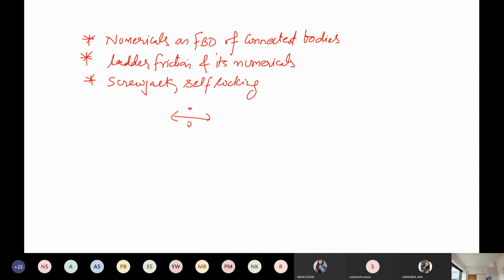Now the syllabus has been changed. Earlier, friction came in the second module, with belt friction and the screw jack, the derivation of the screw jack, and numericals on the screw jack. Now the syllabus has been revised, so we will be discussing only the screw jack and self-locking of machines. This is the syllabus for the last part of the first module. After this, our first module will be complete.